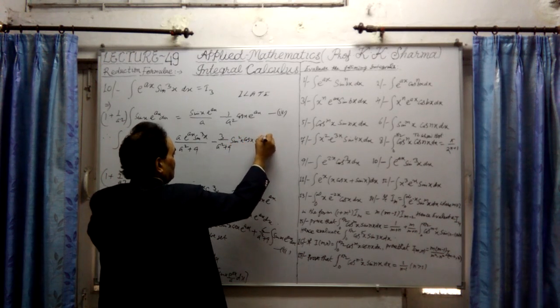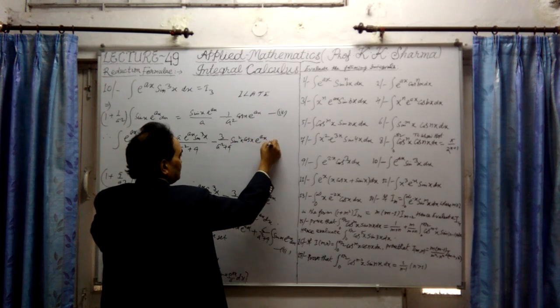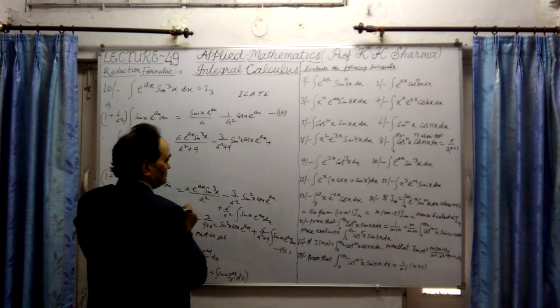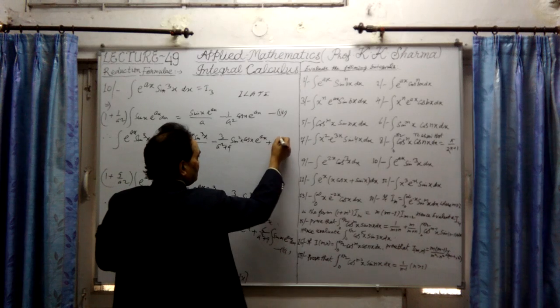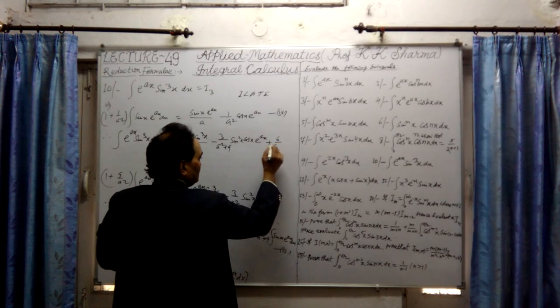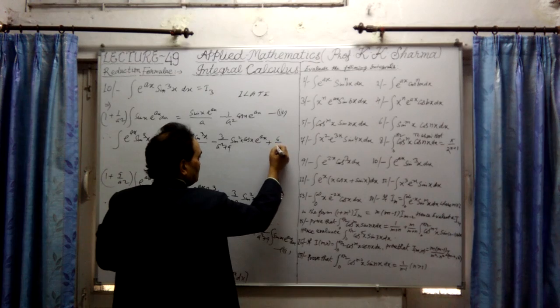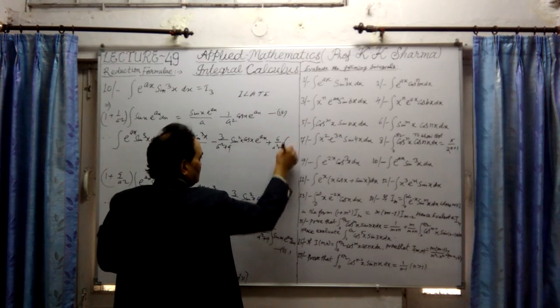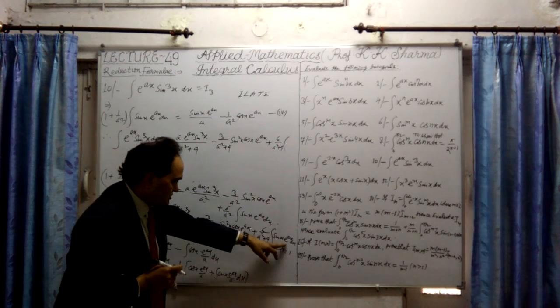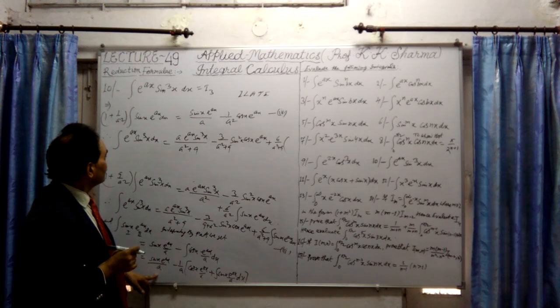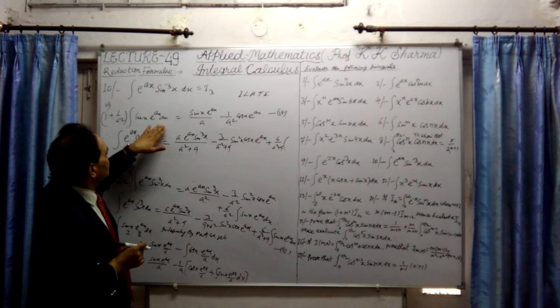cos x e^(ax), plus 6 upon a square plus 9. This is a square plus 9 in multiplication in the bracket. Value of this, which is this much.